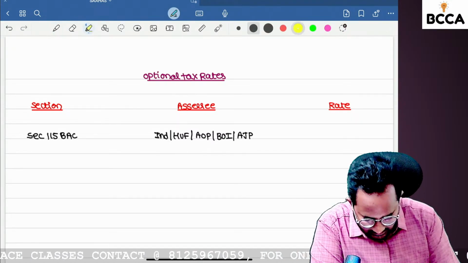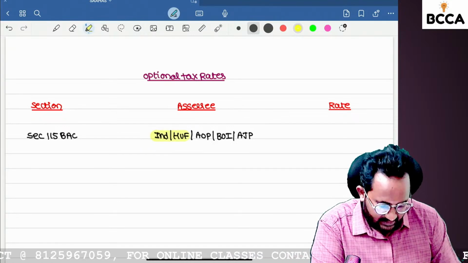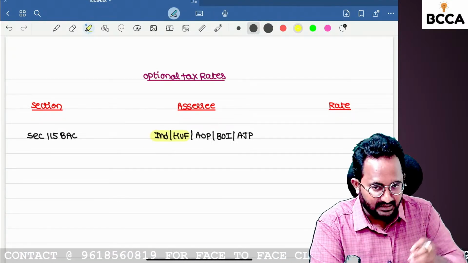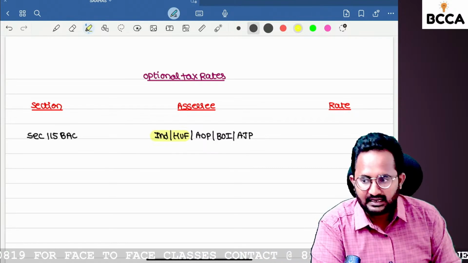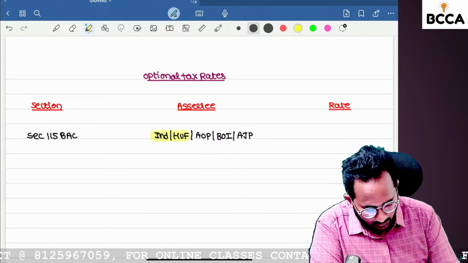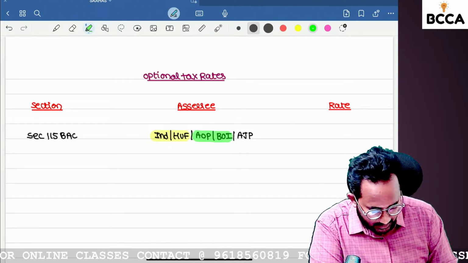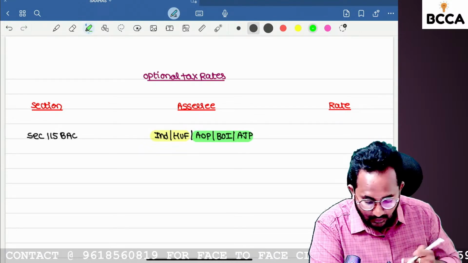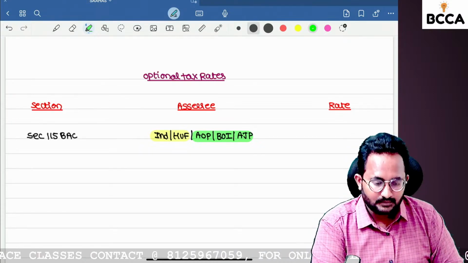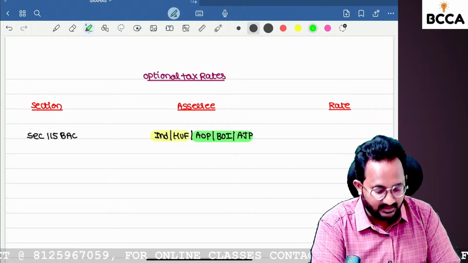In last year, only individual and HUF can take the optional tax rate under section 115BAC. But in this Finance Act 2023, they are extending the scope of this provision. Who can opt this optional tax rate? AOP, BOI, AJP also can opt the optional tax rates under section 115BAC